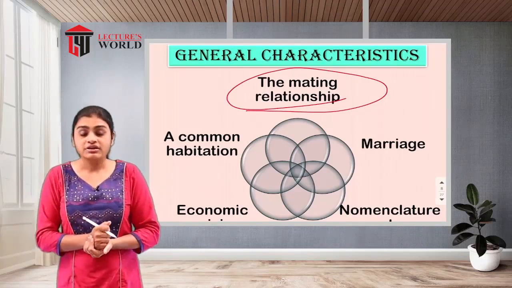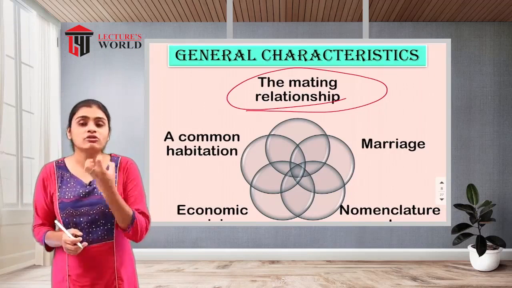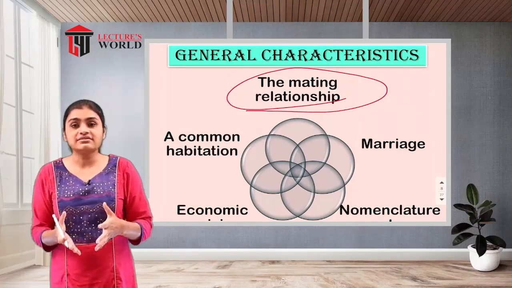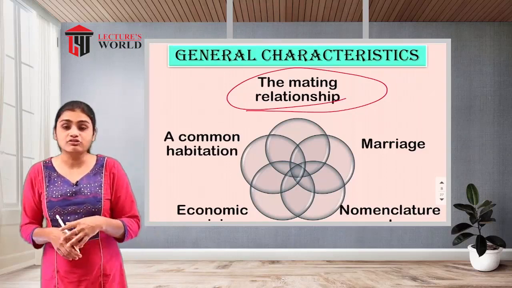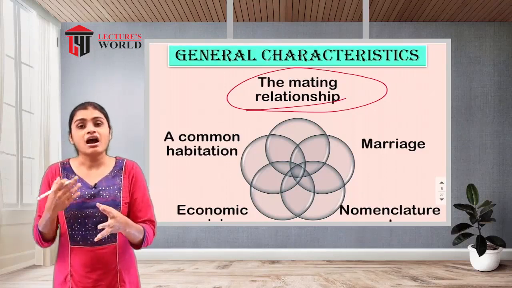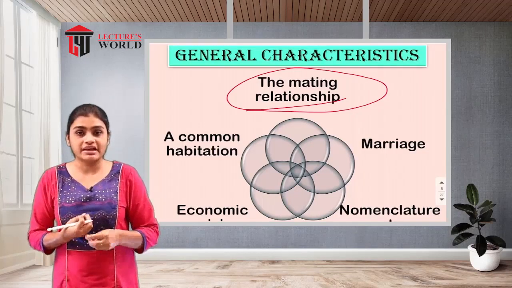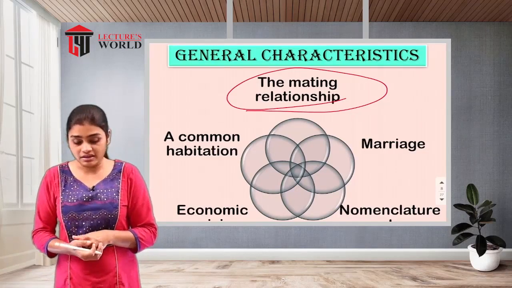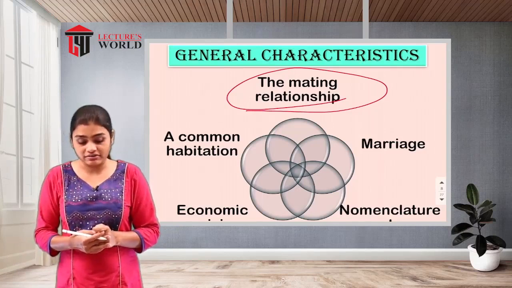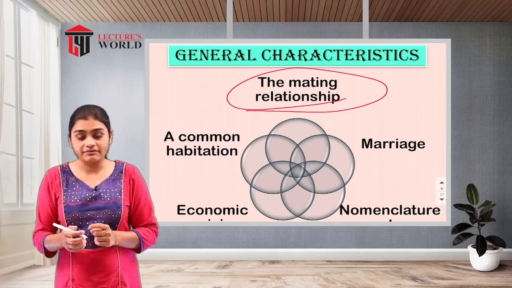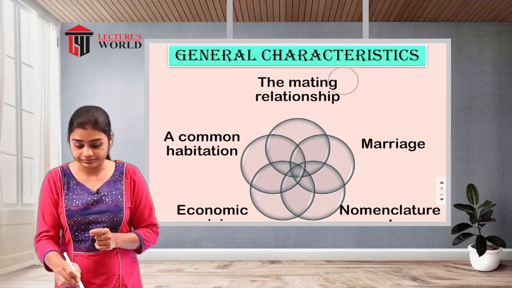So this is how, in the mating relationship, they give birth to babies and satisfy their sexual needs as well. Sexual desire, as we have learned, is also a basic need of a human being's life, and that will be met by marriage. So the mating relationship is another characteristic of the family that will be fulfilled after marriage.